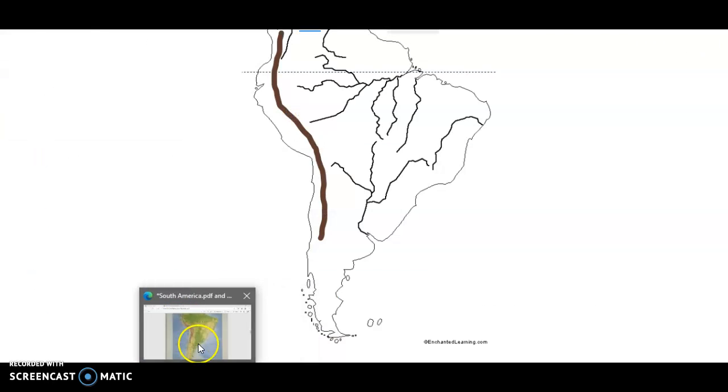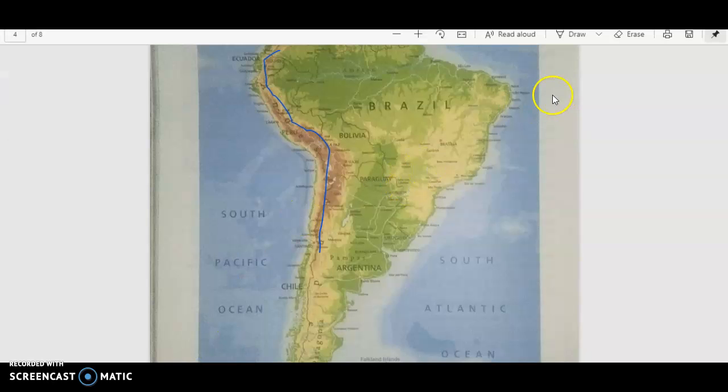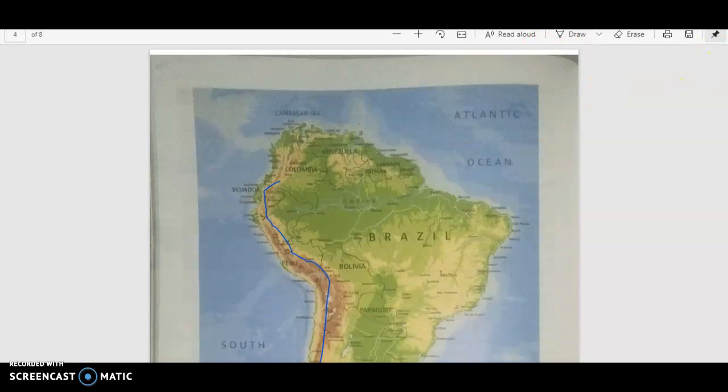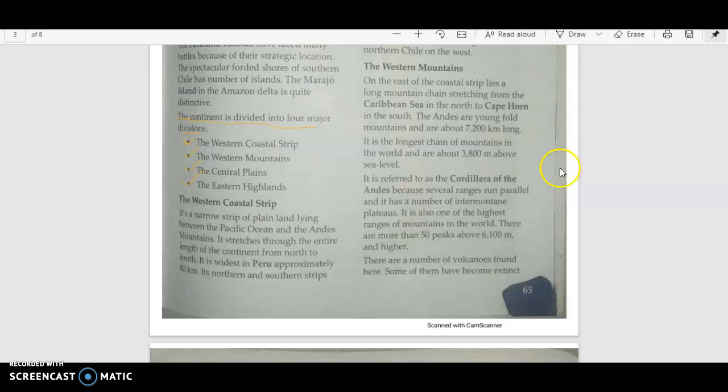Now coming back to what we were studying here, I'll just start with the text where I was discussing the Andes. They are also known as Cordilleras, and we discussed that the Andes have a very long length, about 7,200 kilometers. It is also one of the highest mountain ranges, and there are about 50 peaks which are more than 6,100 meters.